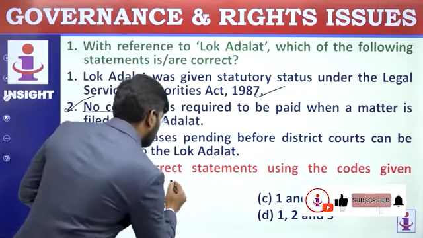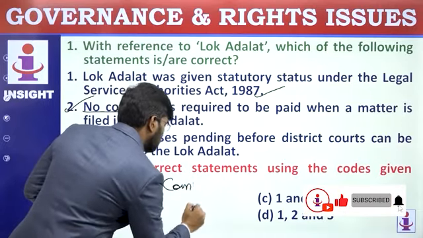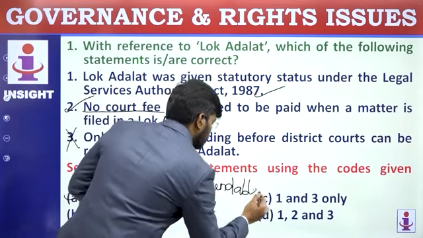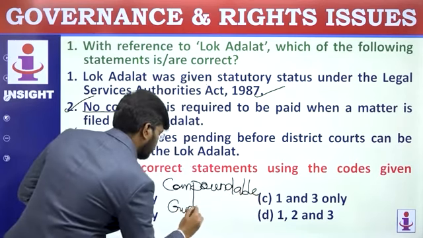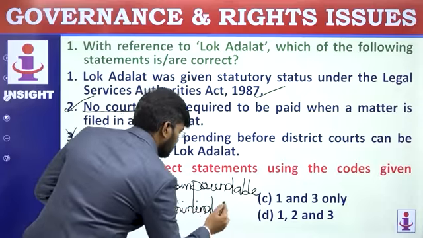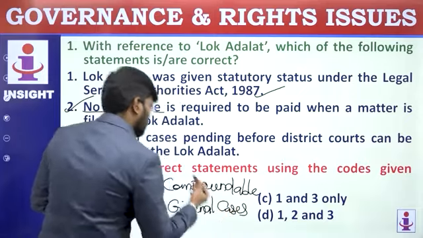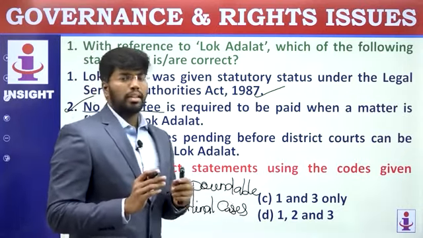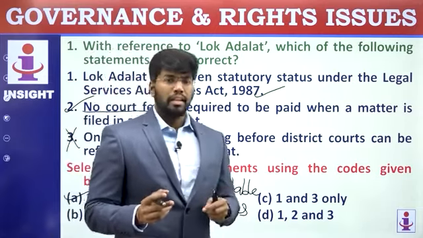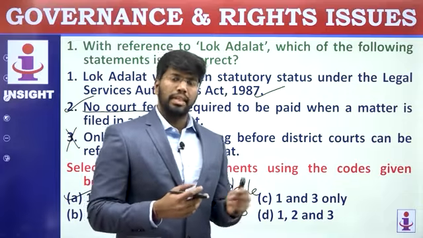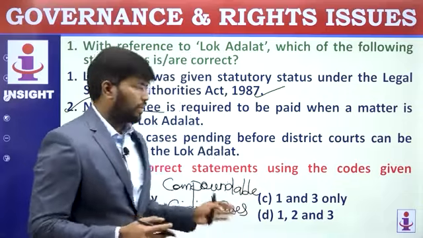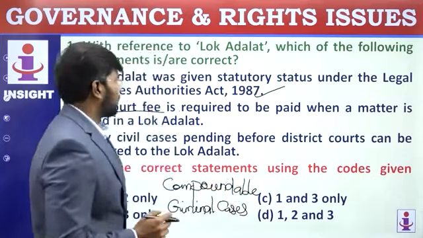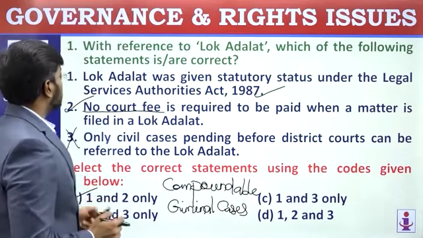Compoundable means these criminal cases can be settled in Lok Adalats. What is compoundable? Those that can be settled through compensation, that is fine. Traffic rule violations, these are criminal cases, but through compensation you can settle. Not to the degree of murder, but petty crimes can be settled through Lok Adalats. Let's move on to the second question.